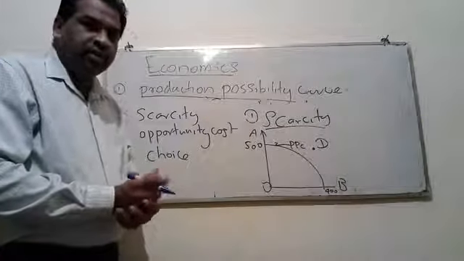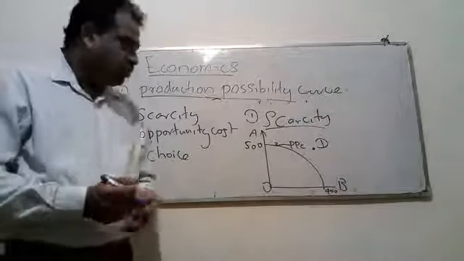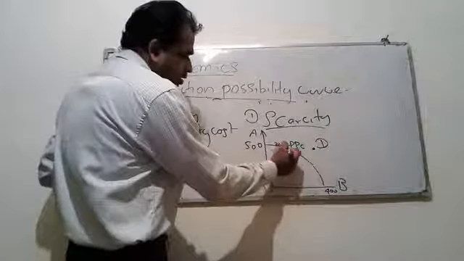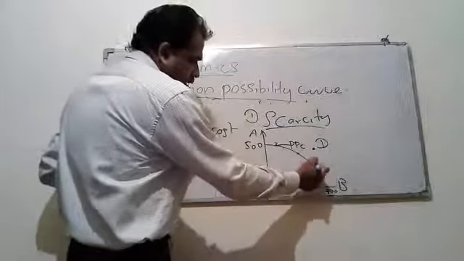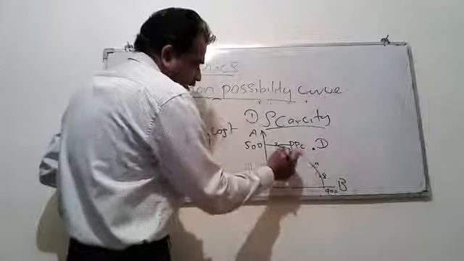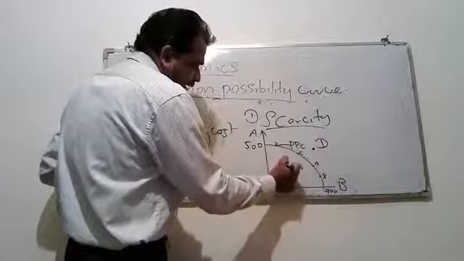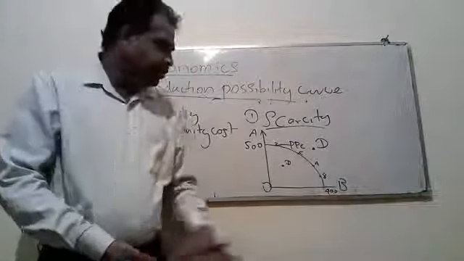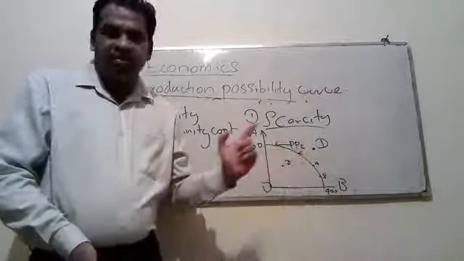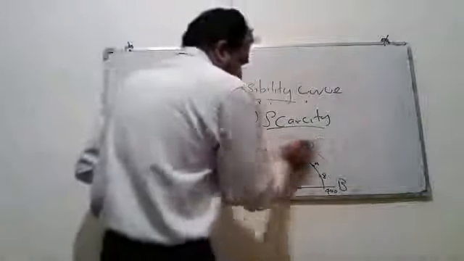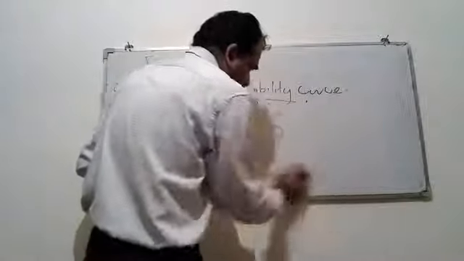That is the reason. So you understood. You can select any point on the curve, point A, B, C, or inside the curve. But at the moment, you can't achieve this point. That is because of scarcity. I think you understood that one. Then we can move to the next concept, opportunity cost.